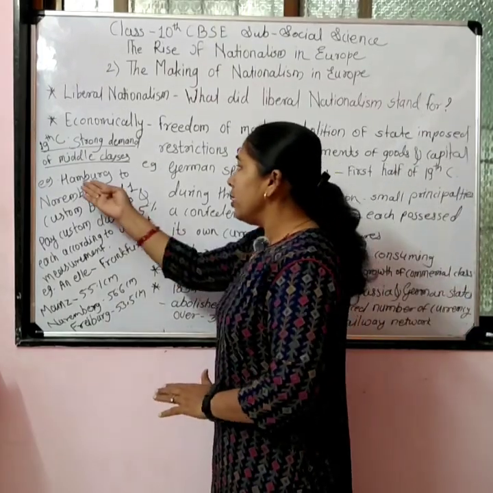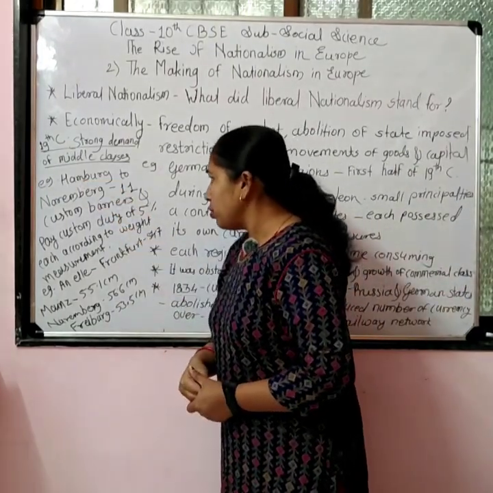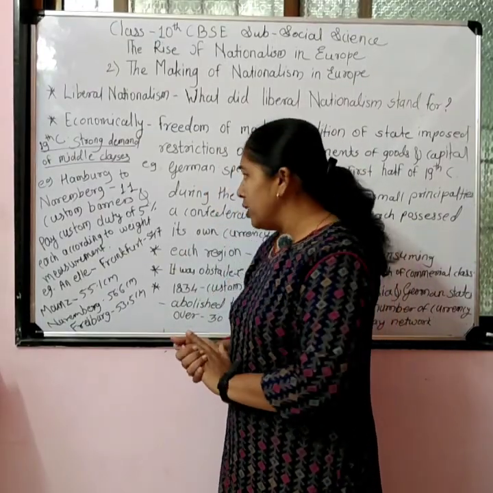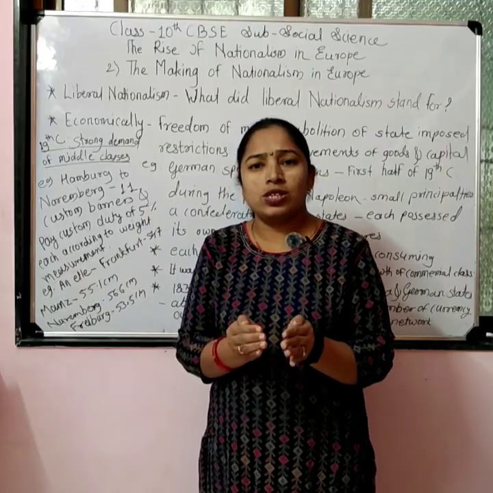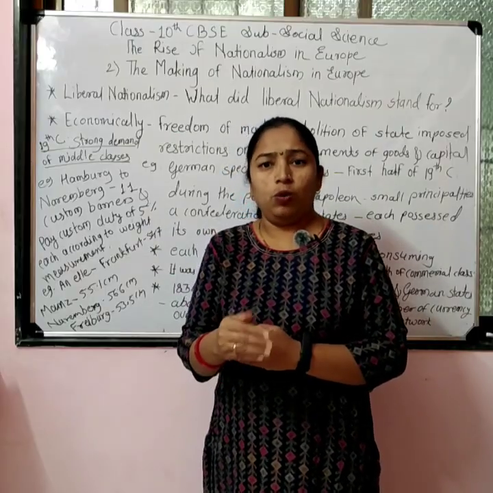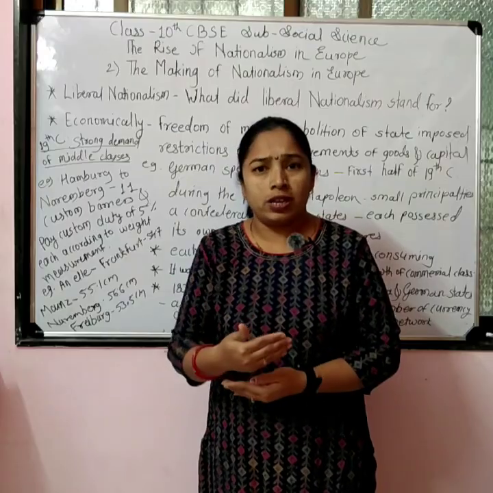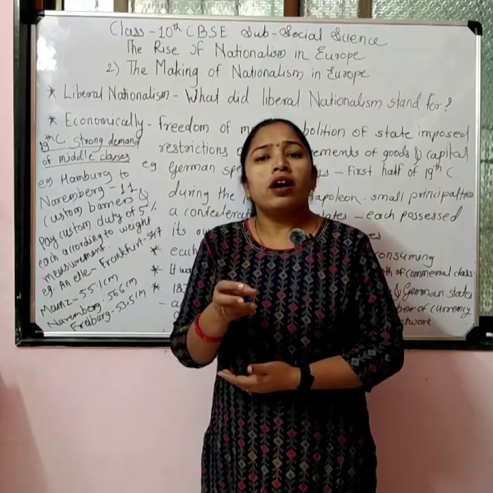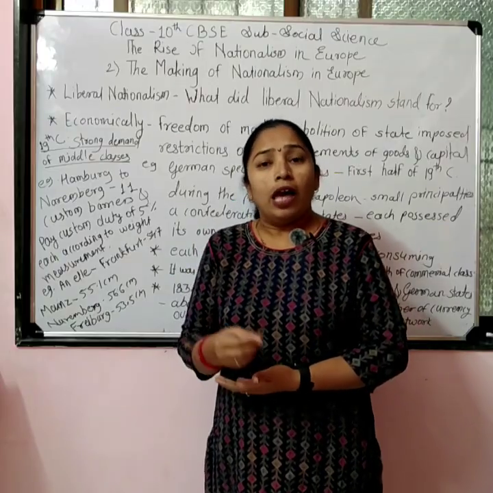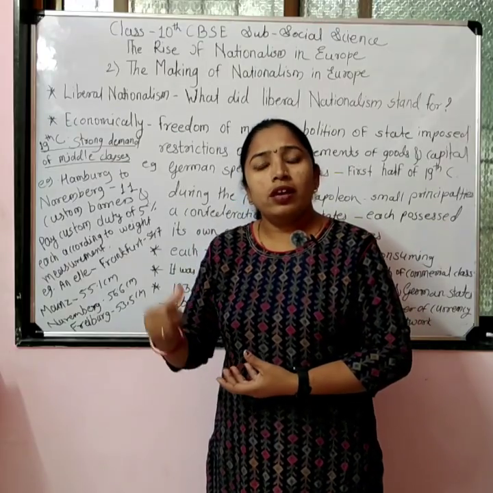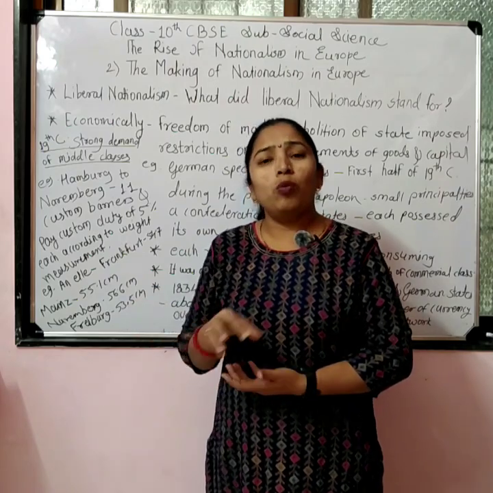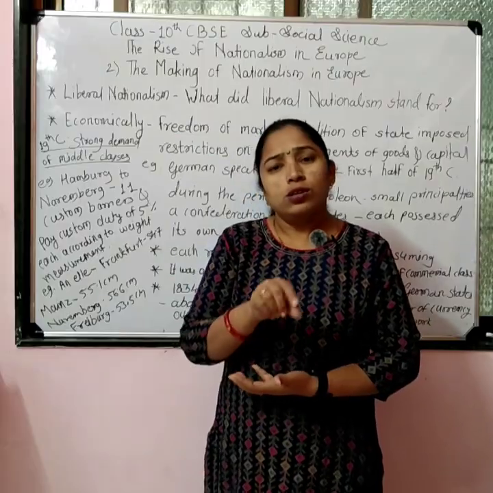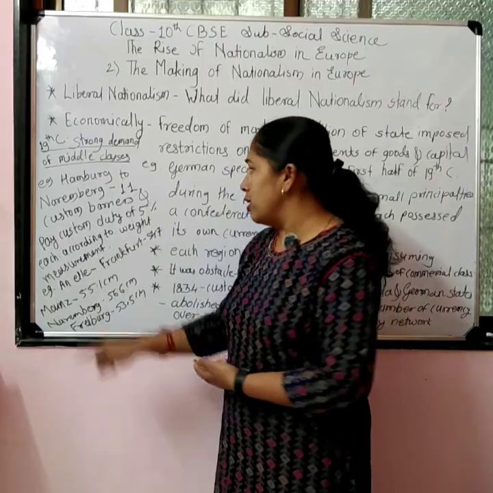For example, from Hamburg to Nuremberg, we find that there were 11 custom barriers. What do custom barriers mean? These are stations at the boundaries of the states. On these custom barriers, traders had to stop, measure their goods in the unit of that state, and pay custom duties to that state on whatever goods they had. So there were 11 such custom barriers.